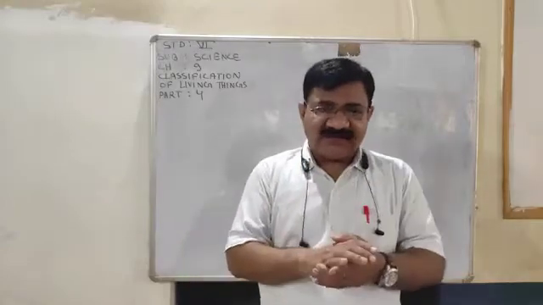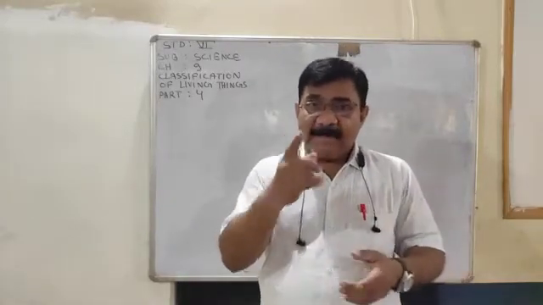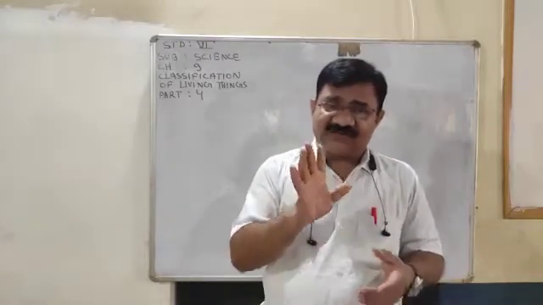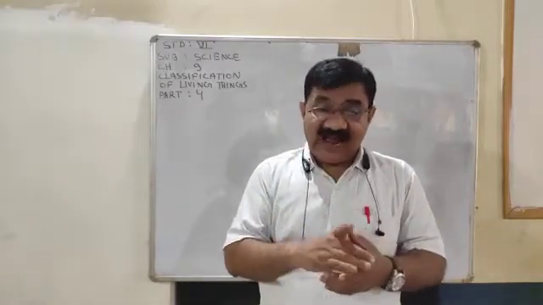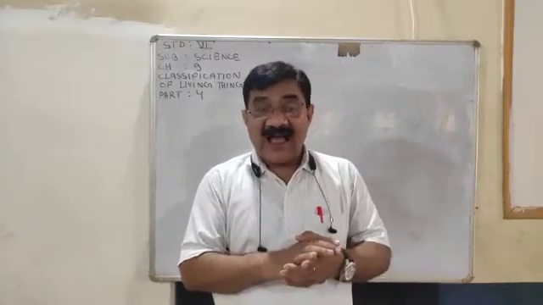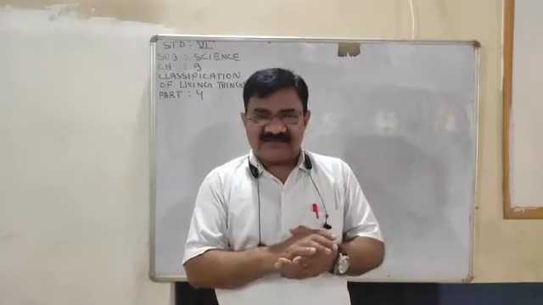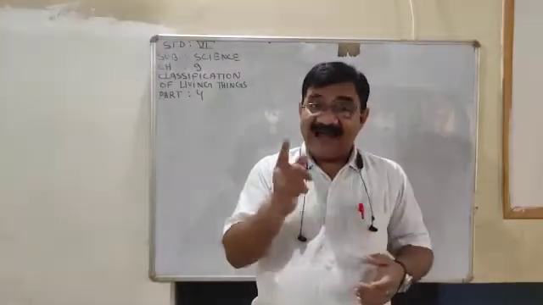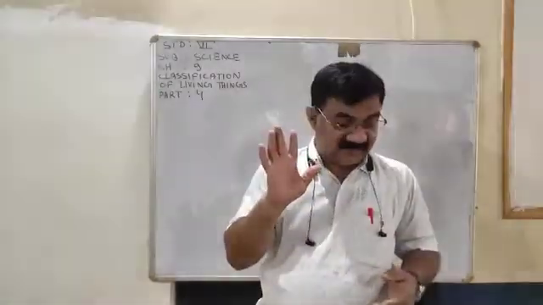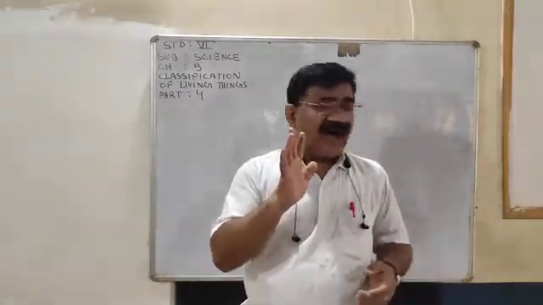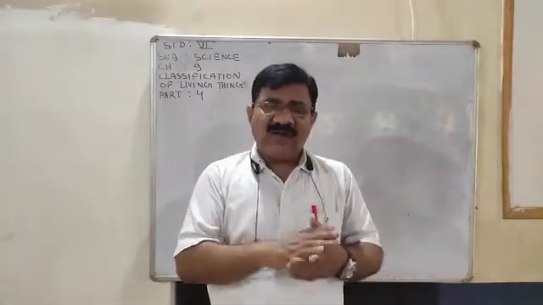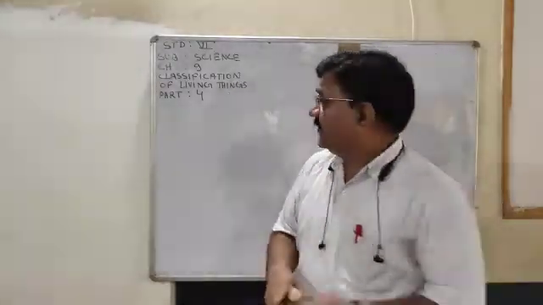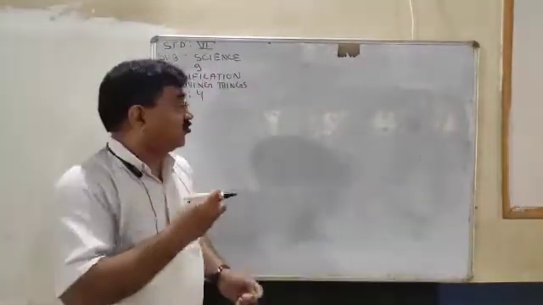We also discussed parasitic animals, which were invertebrates, mollusks, and the worms. In worms, we discussed the flatworm, roundworm, and the segmented worm. Today, once more, I am going to discuss one group of invertebrates, the arthropods.